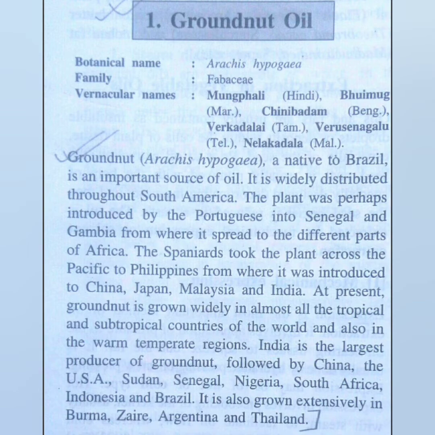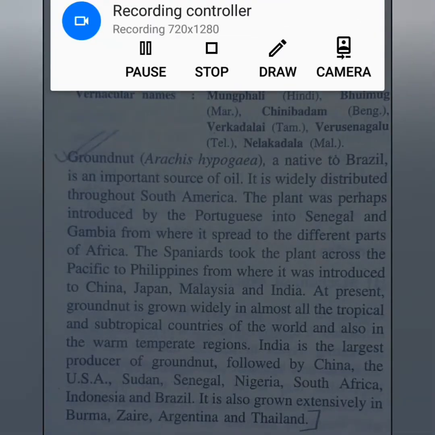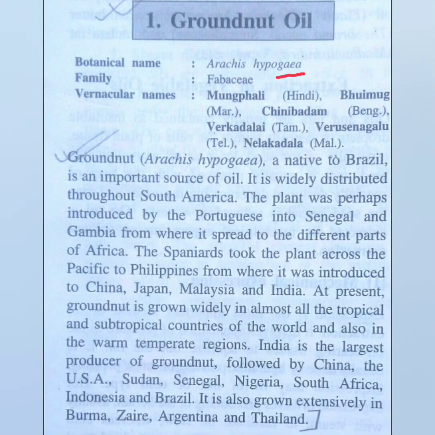So, again, we have to choose only three crops to study their botanical name, their family, as well as their important uses. So, the first one that we are going to study here, as you can see, is groundnut oil. Now, the botanical name of a groundnut plant is, as you can see here, Arachis hypogaea, and it belongs to the family Fabaceae, and it has many vernacular names.